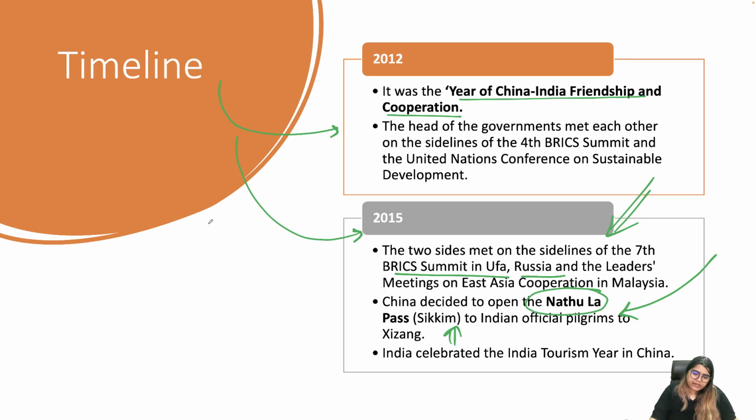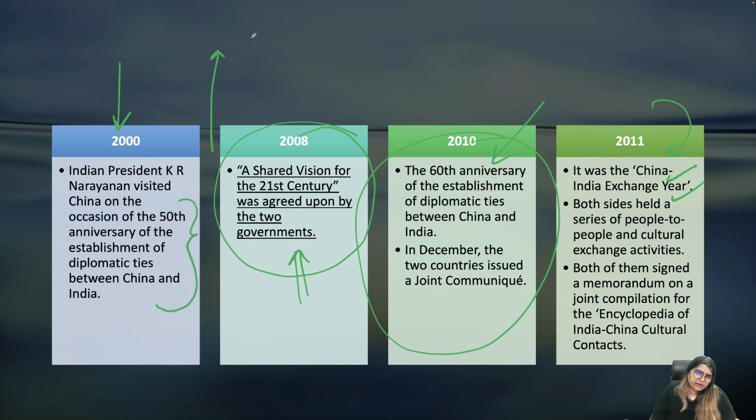By the way, an important development happened in between, in 2003, when we officially announced that we are strategic partners, and it is at that time Sikkim was officially recognized by China as a state of India. Actually, Sikkim used to be disputed earlier between India and China. Mao Zedong used to claim it as a part of Chinese territory, but in 2003 they officially recognized Sikkim as a part of India.